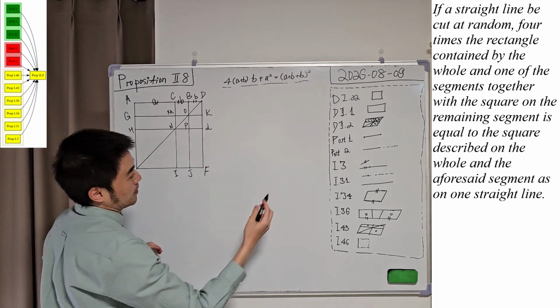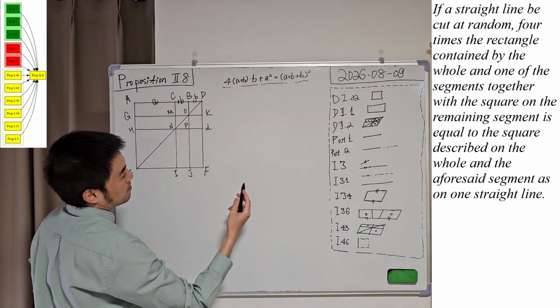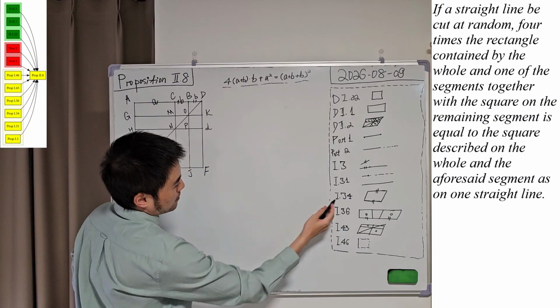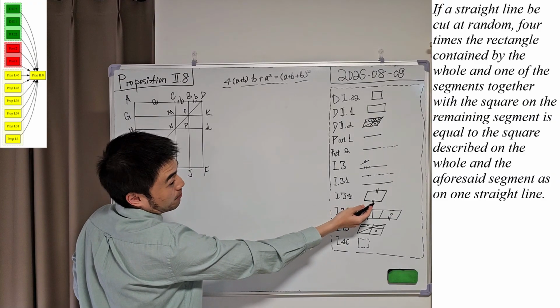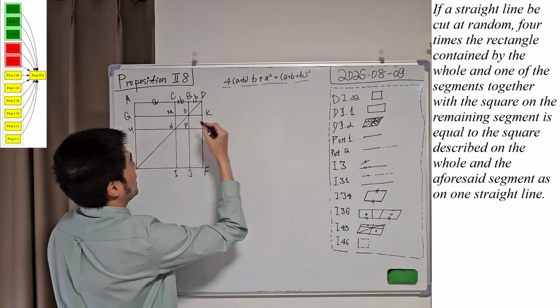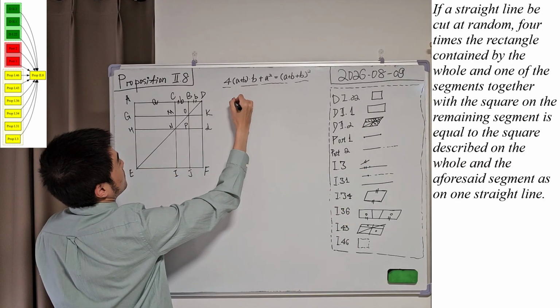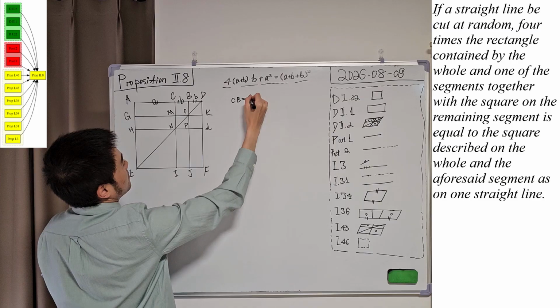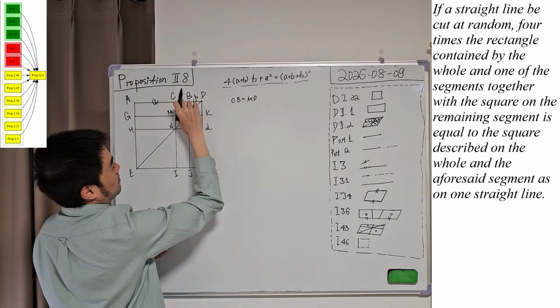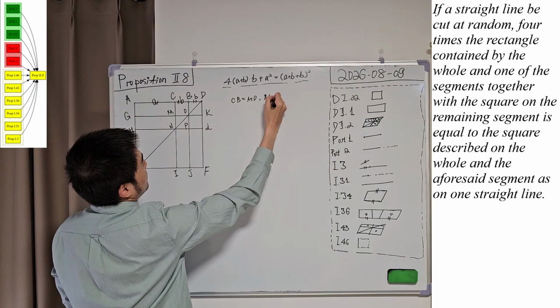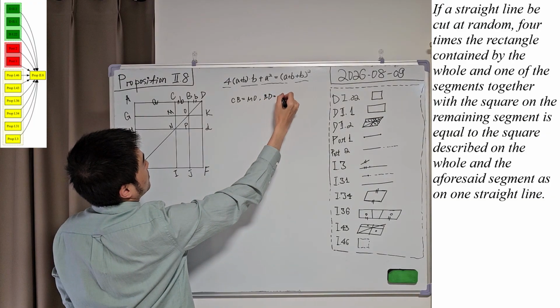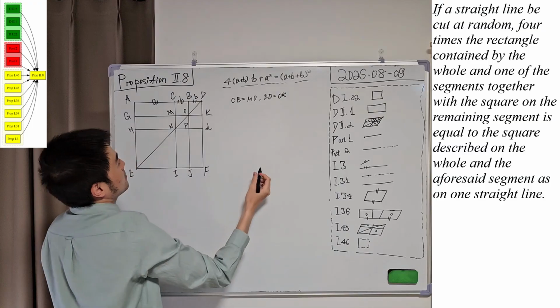First of all, please recall proposition 34 from book 1. The opposite sides of a parallelogram are equal. So we have CB equal to MO, opposite sides, correct? And BD equals OK, correct?